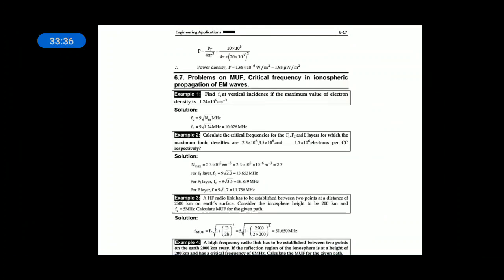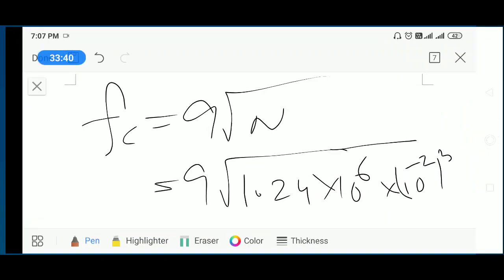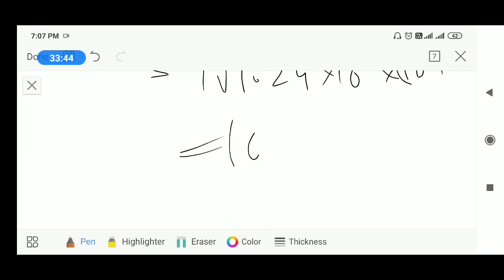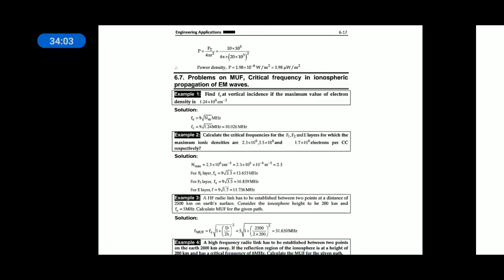Then when you substitute 1.24 into 10 to the power of 6, you will get 10.026 megahertz as the critical frequency at vertical incidence. That is about the problem on critical frequency.